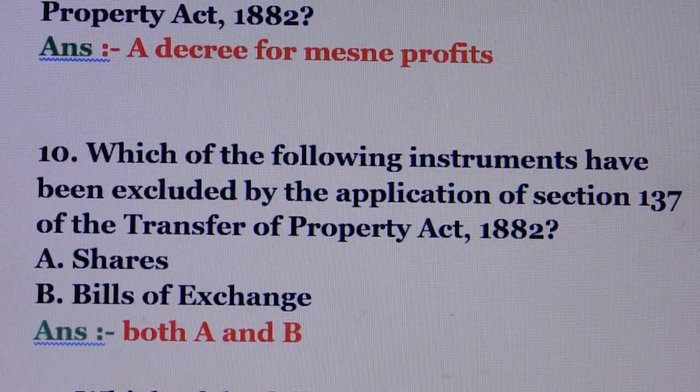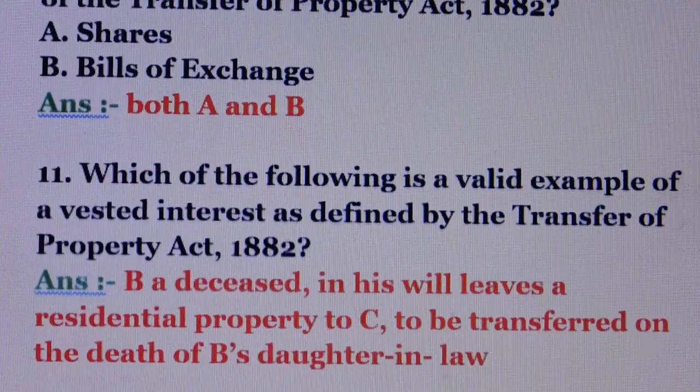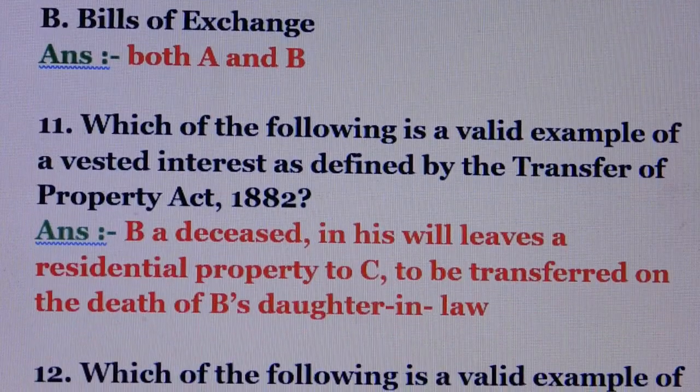Question number 10. Which of the following instruments have been excluded by the application of Section 137 of the Transfer of Property Act? Answer is both A and B. Means option number A, shares. Option number B, bills of exchange. Question number 11. Which of the following is a valid example of a vested interest as defined by the Transfer of Property Act? Answer is B.